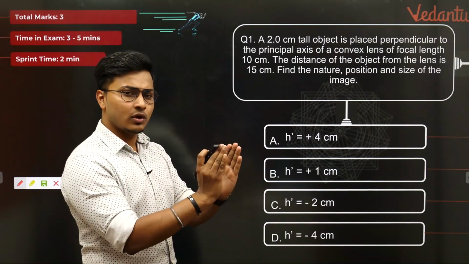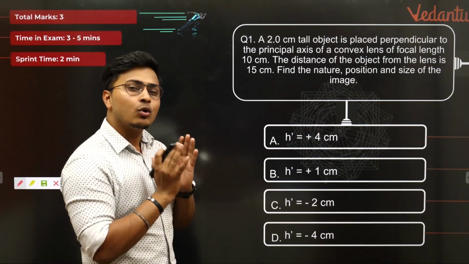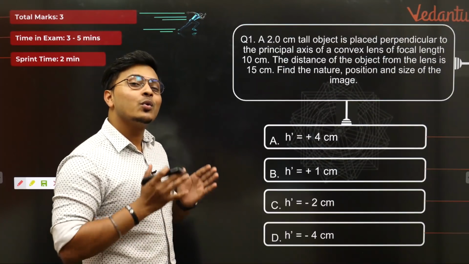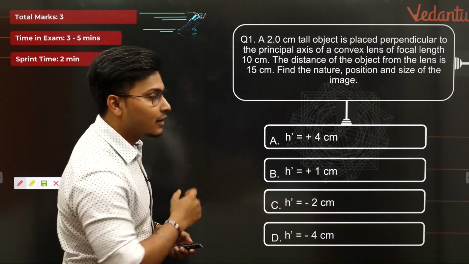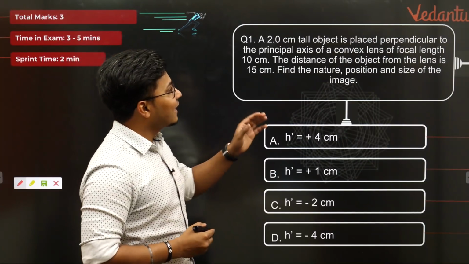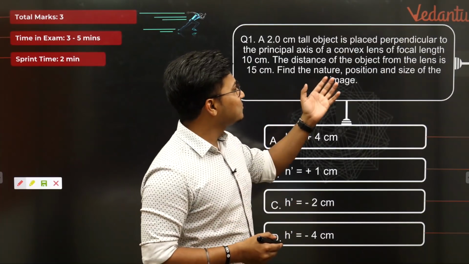Let's continue with convex lenses using the same approach as mirrors. Let's see how to verify this problem and how to do it mathematically also. Mathematics 1 minute, verification 1 minute. Moving right now. It states that a 2 centimeter tall object, do not care, is placed perpendicular to the